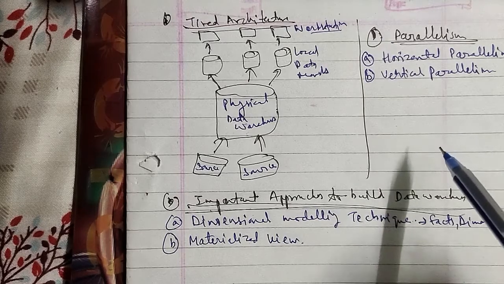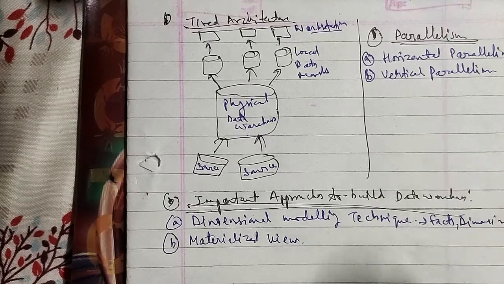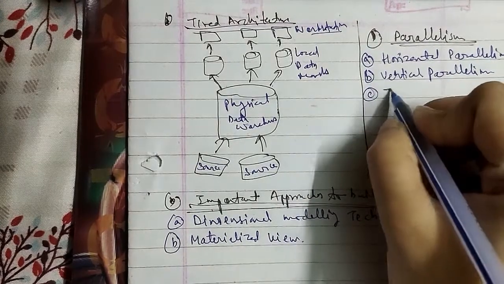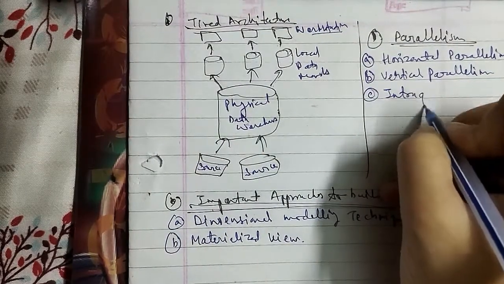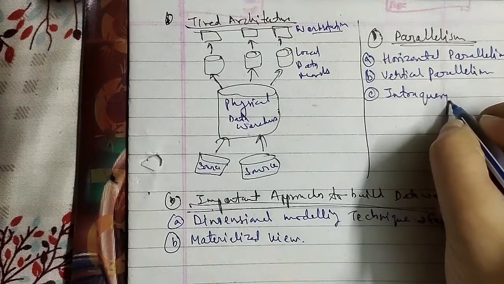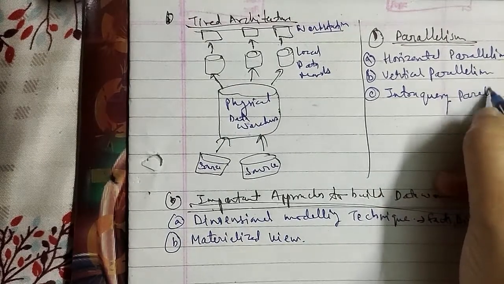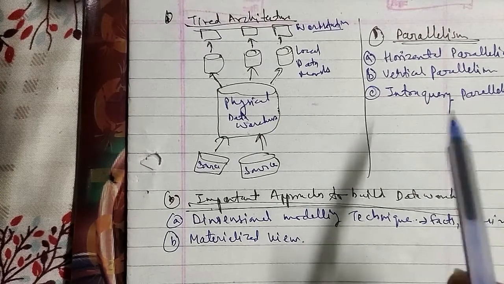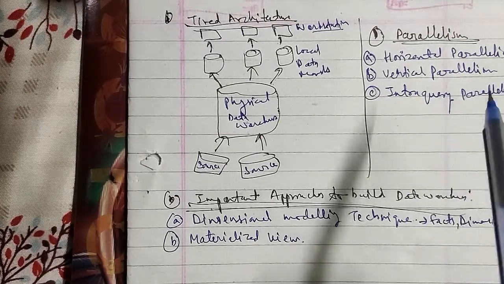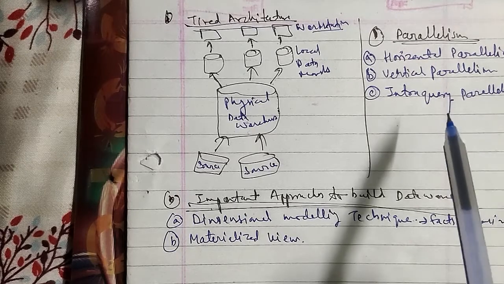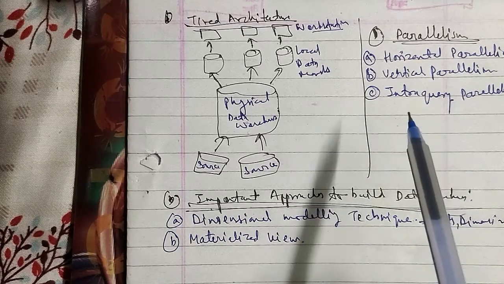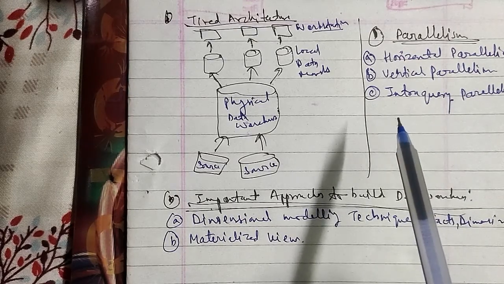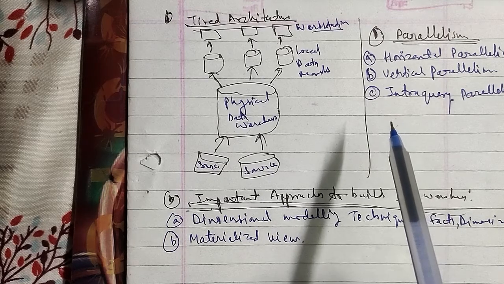Let's go ahead with another one, intra-query parallelism. Intra-query parallelism refers to the execution of a single query in parallel on multiple processors and disks. Using intra-query parallelism is important for speeding up long-running queries.